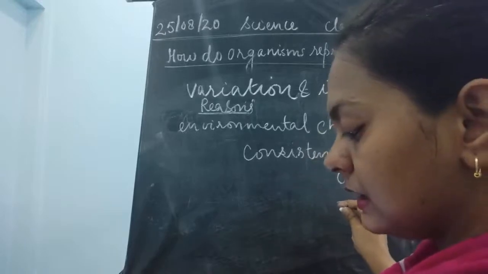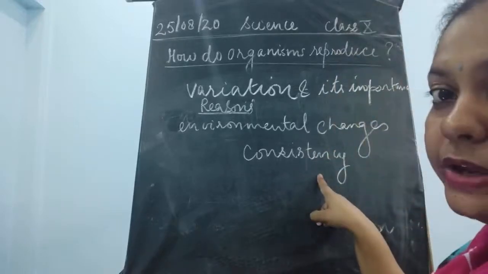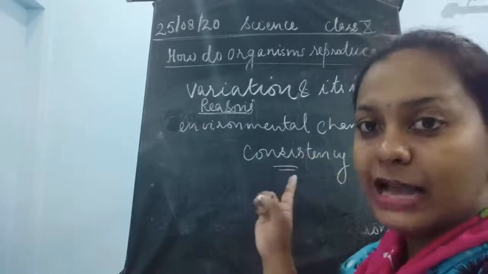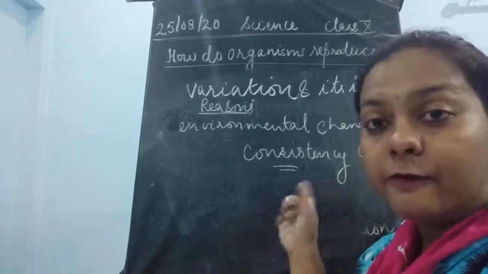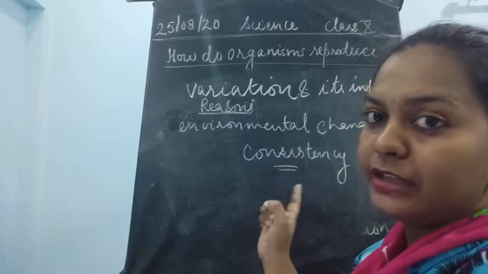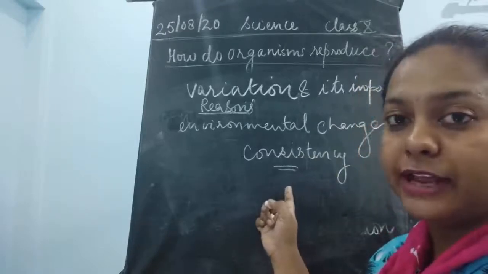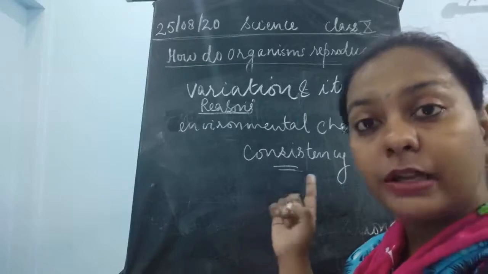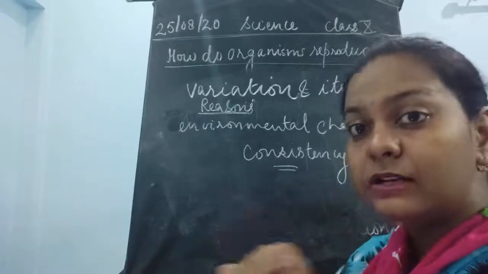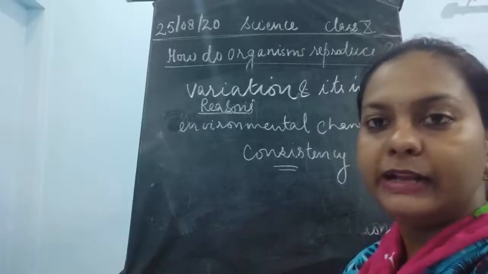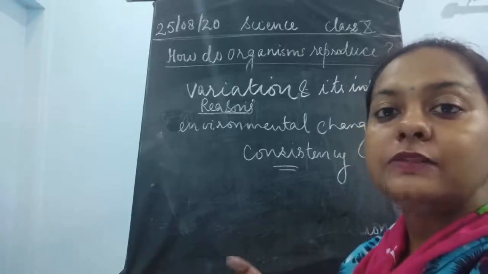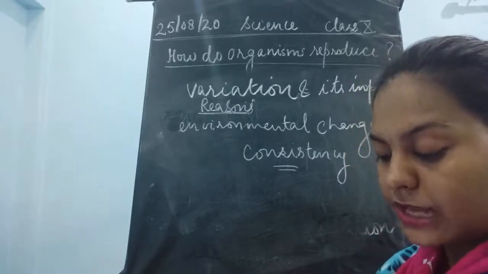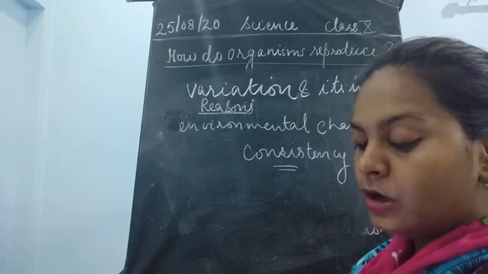This has to be taken care of. If the accuracy of DNA copying is not taking place, then that particular cell is not going to live, it would be dead. This variation has to be maintained in each and every organism.